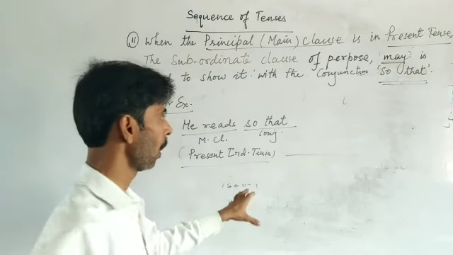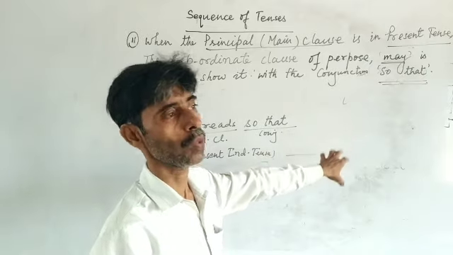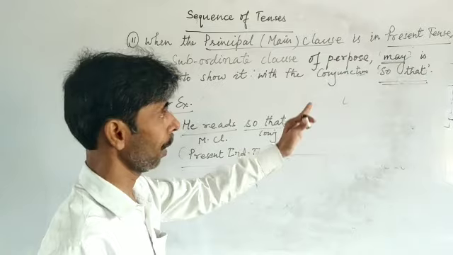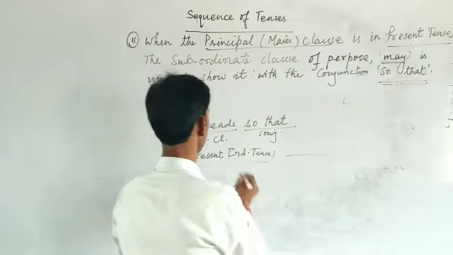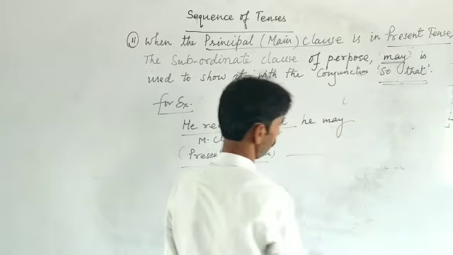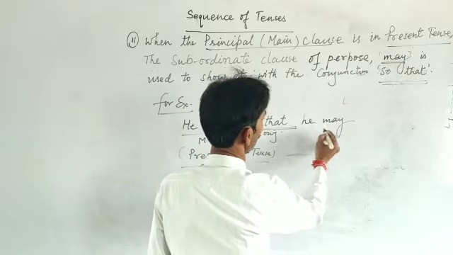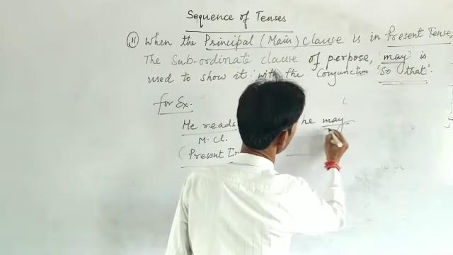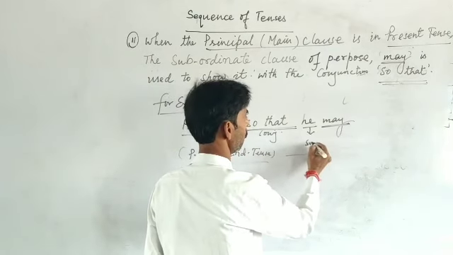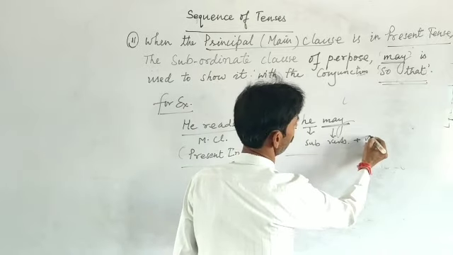In the coming portion, the subordinate clause of purpose, you should write may with the subject. He reads so that he may. After this so that, you should write may as the verb with the subject, that is, subject, may and V1.